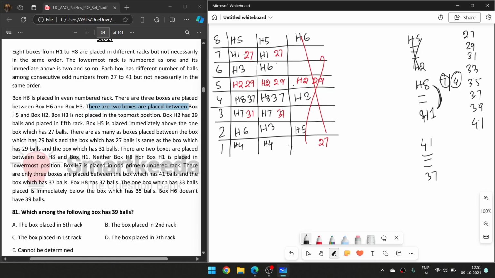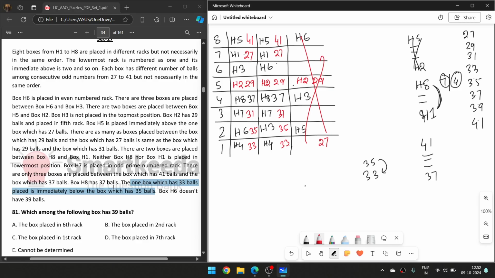Okay, now it is saying that the one box which has 33 balls is placed immediately below 35. So 33 is immediately below 35. So where can it be possible? Here, 35, and 33 is immediately below 35. Okay, now it's saying that 41 and 37, so 3, 1, 2, 3, here must be 41.